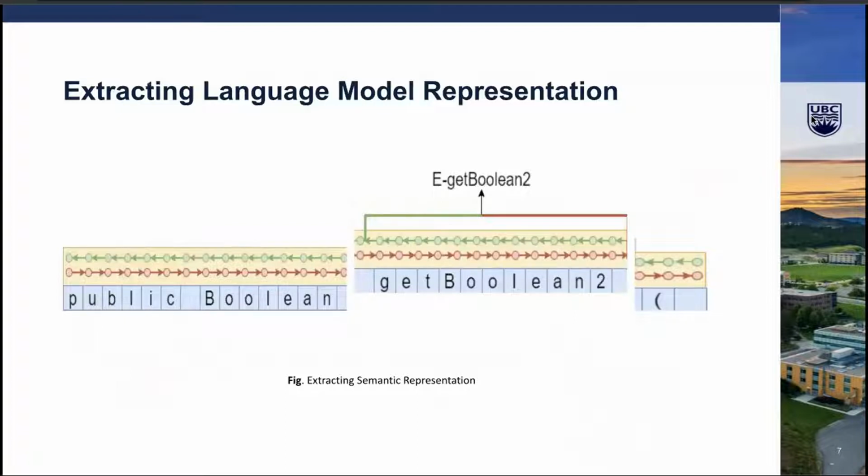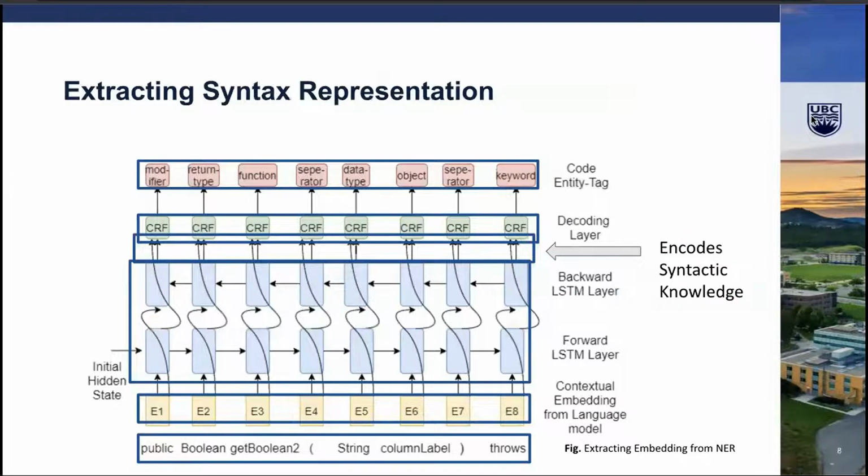The trained language model is then used to extract the semantic embedding. The forward and the backward pass of the language model, which uses an LSTM, are concatenated and then extracted to represent the semantic representation for the source code. Similarly, the trained NER model is used to extract the syntactic embedding.